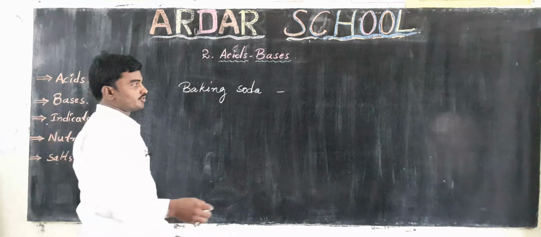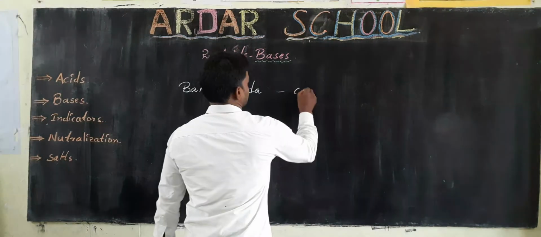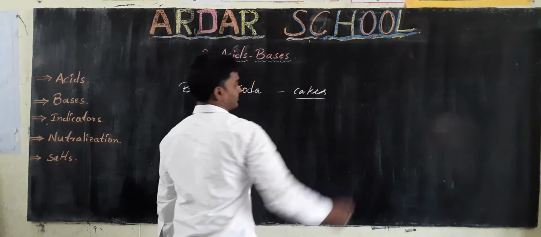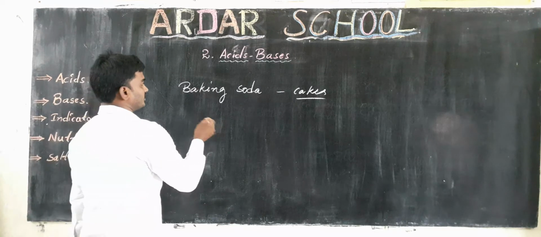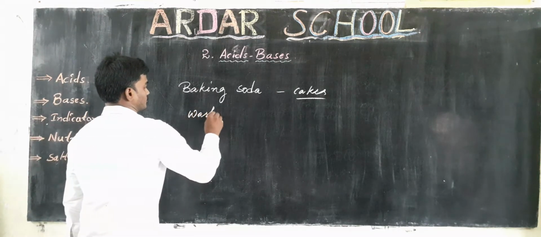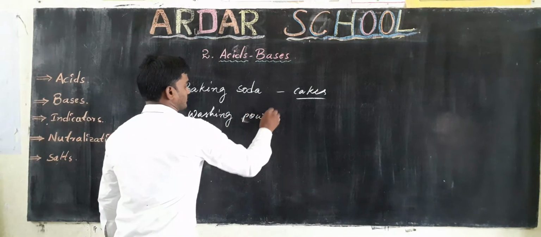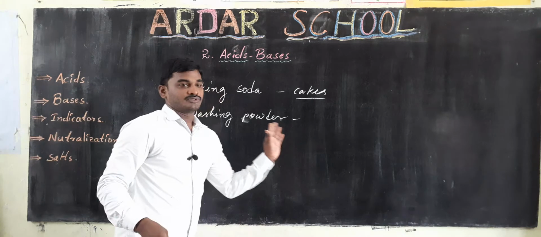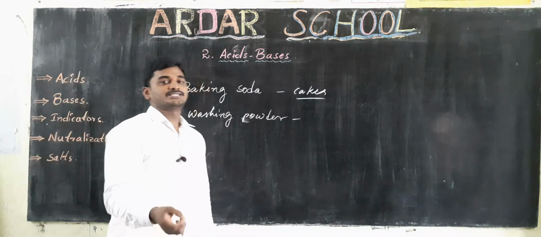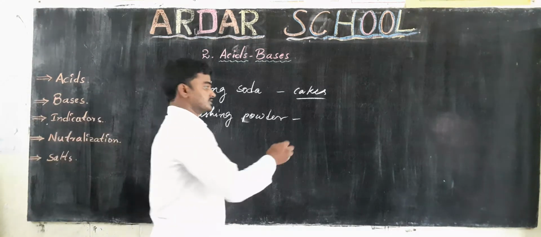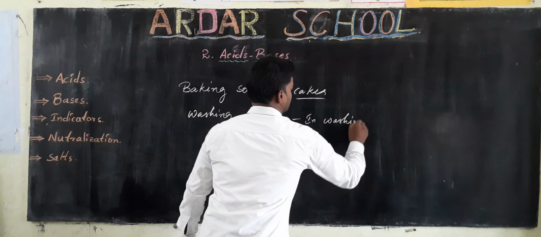We are using baking soda in baked food items like cakes. In the preparation of cakes, we are using baking soda. And also we are using washing soda powder. Washing powder is used as a detergent to clean our clothes, in washing clothes.